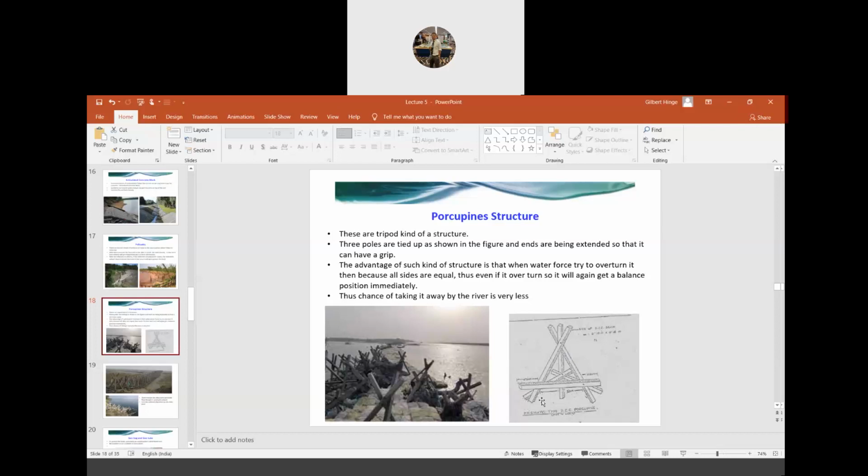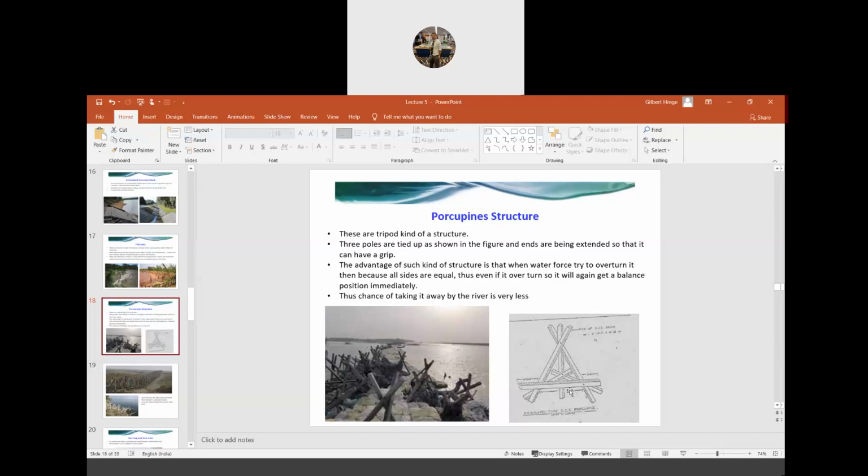So the advantage of this structure is that when the water strikes it and overturns it, it will come back into its original position because all the members are equal in size. They are very balanced. Even if the structure overturns, it will immediately come back to a balanced position. Thus the chance of the river taking away the structure is very less.